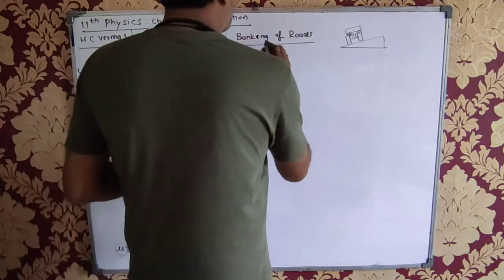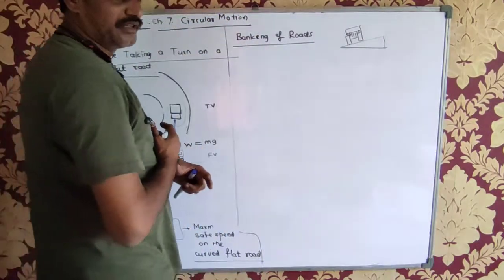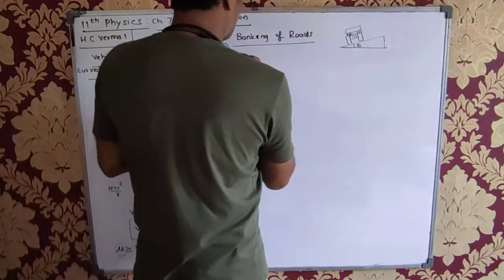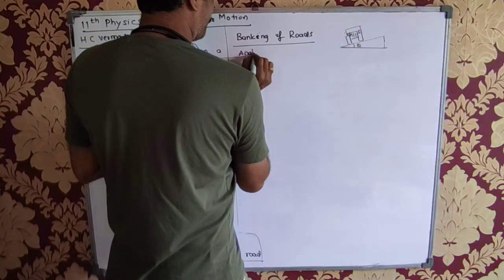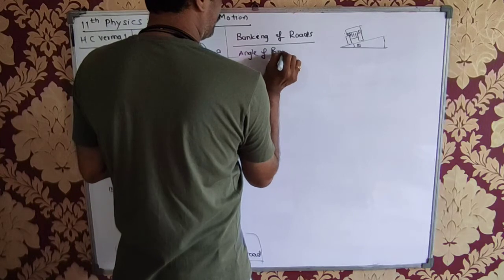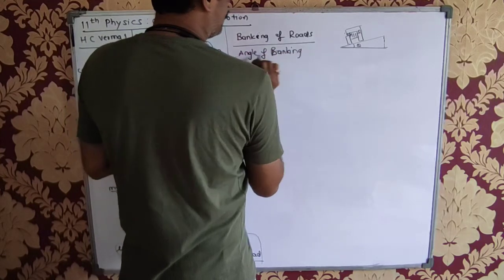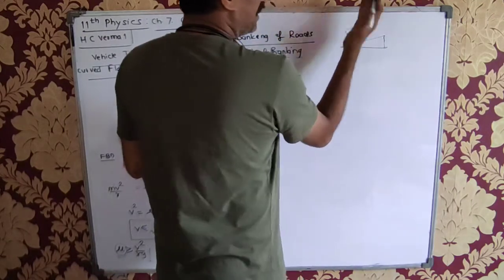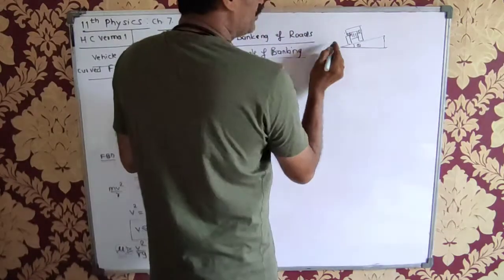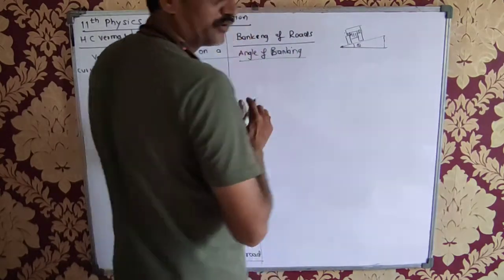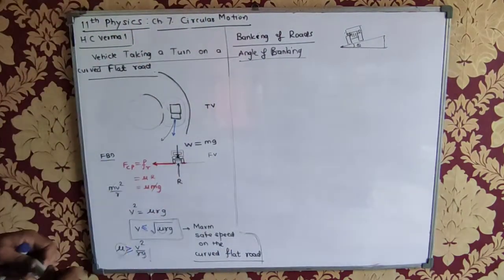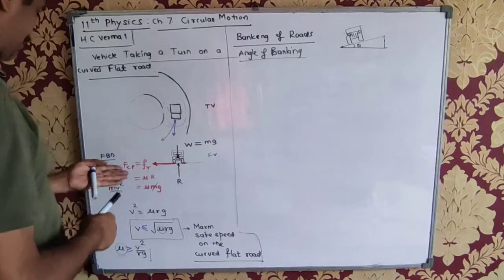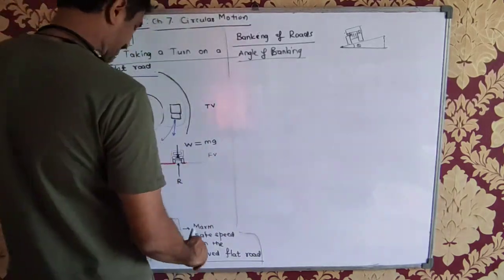Now this is called banking of roads. Why is this done? The angle theta is called the angle of banking. The outer edge of the road is elevated slightly above the inner edge. Now, how will this banking of the road help to get a better safe speed?